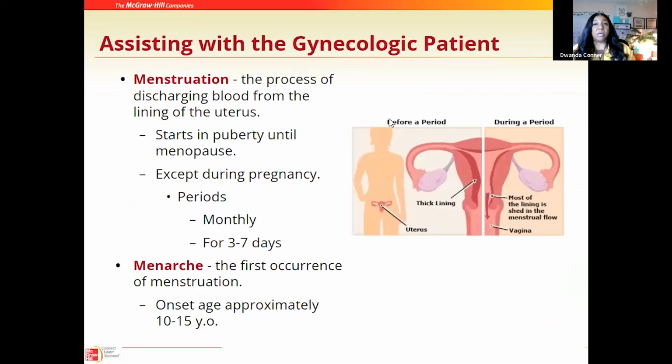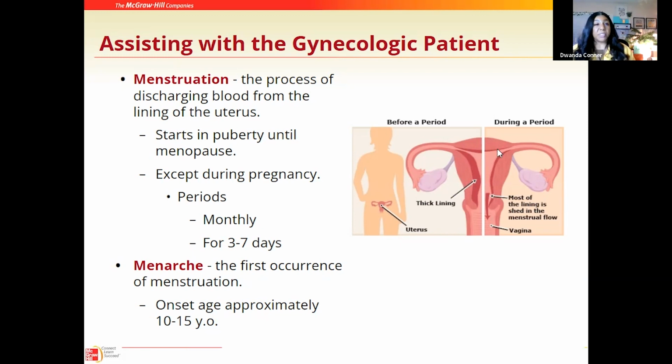So let's take a look at the female patient and the menstruation cycle. What we learned before when we discussed this chapter earlier is that menstruation is the process of discharging blood from the lining of the uterus. You can see here in the picture what it looks like before the menstrual cycle versus after.